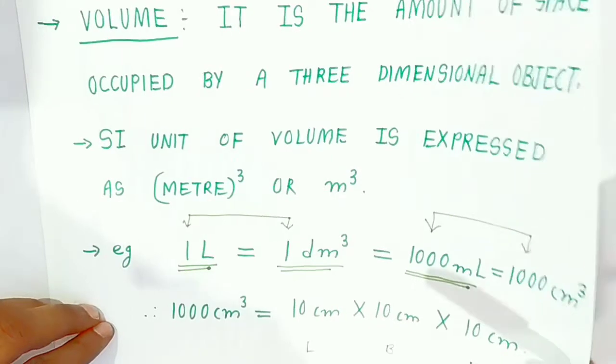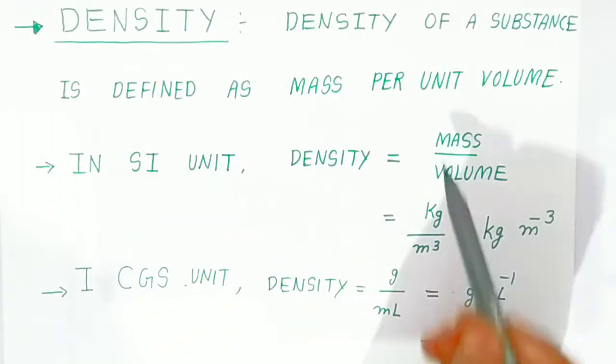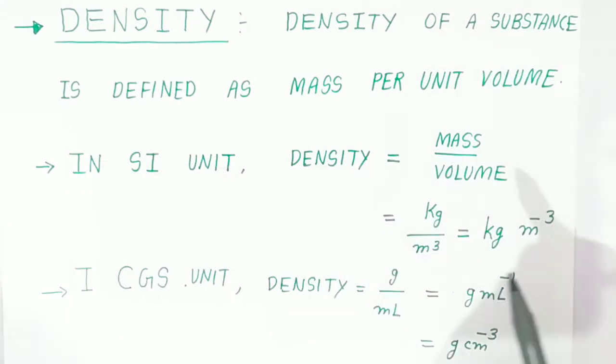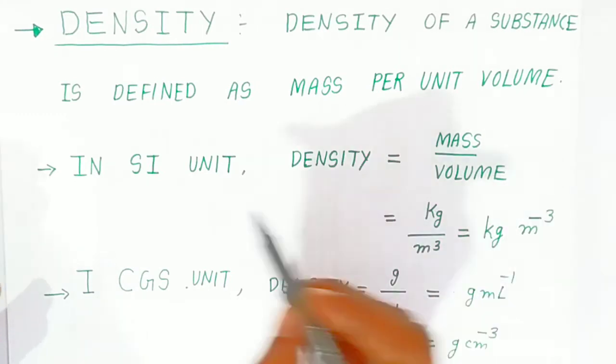Now after that students, from volume we are going to see the density of a substance, which is defined as mass per unit volume. Mass upon volume is called density. The SI unit, students, is kilogram per meter cube. This minus we can say what? Per meter cube. Kilogram per meter cube is the SI unit of density.